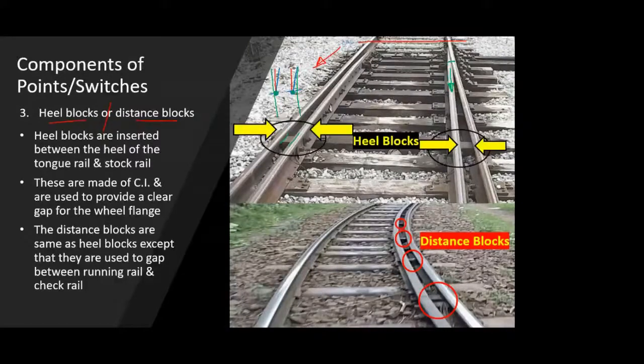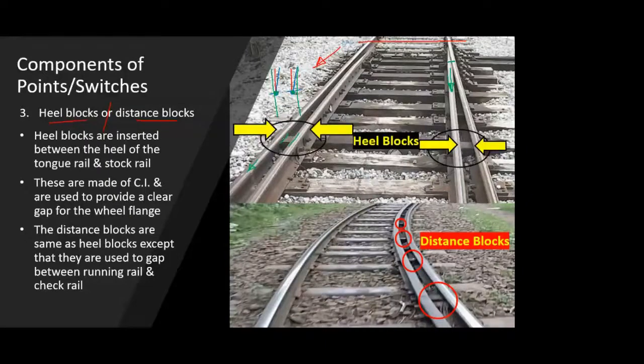Due to the flange, the wheel will follow this tongue rail, and the left side wheel will follow the stock rail, and accordingly your train will go in the direction towards the crossing.